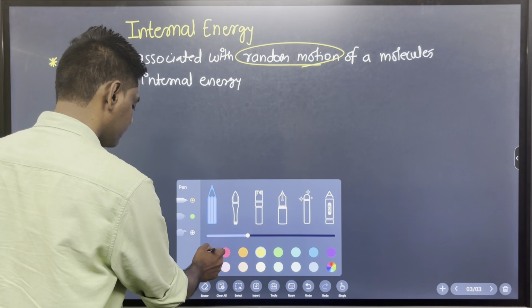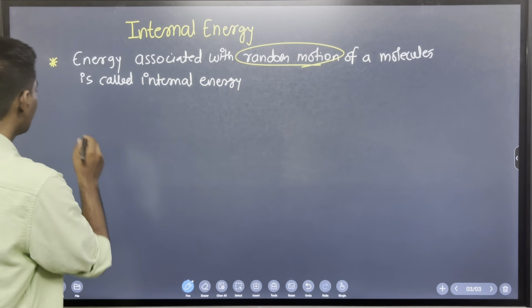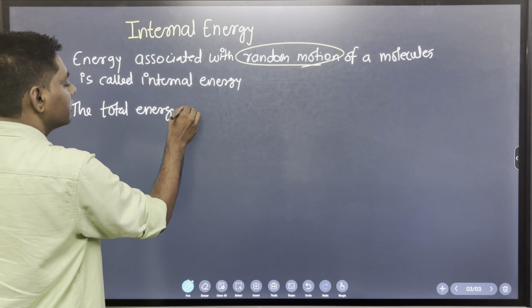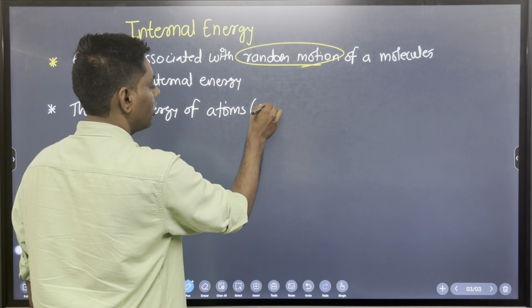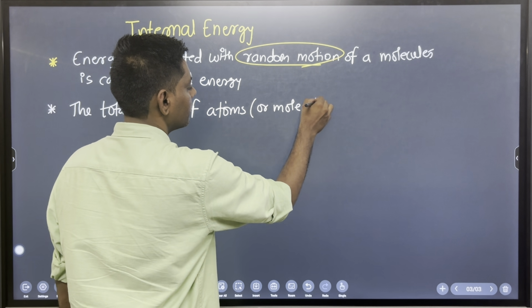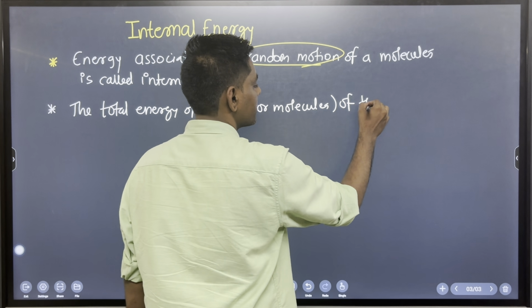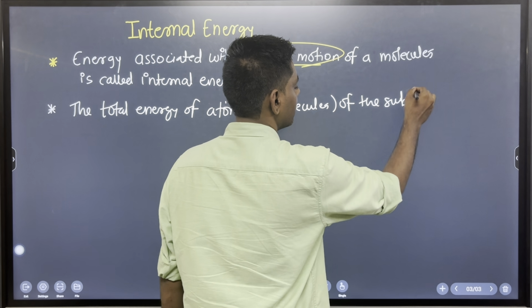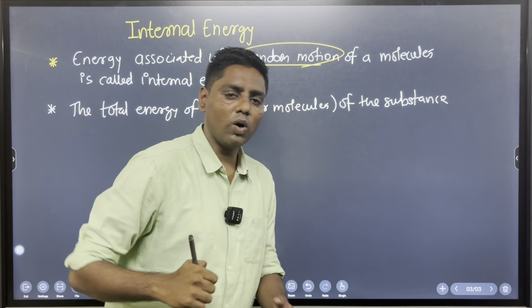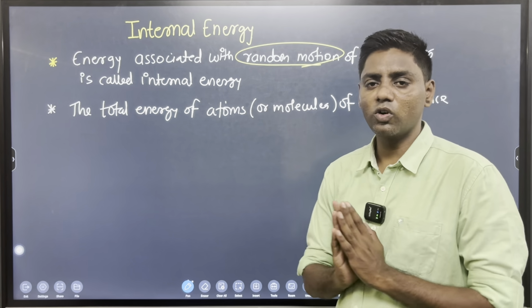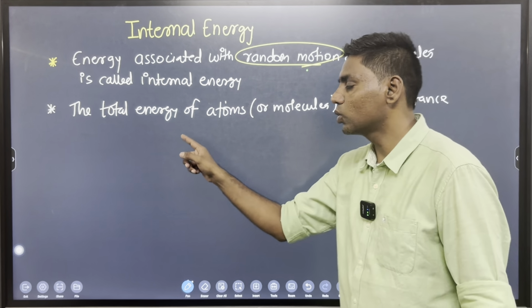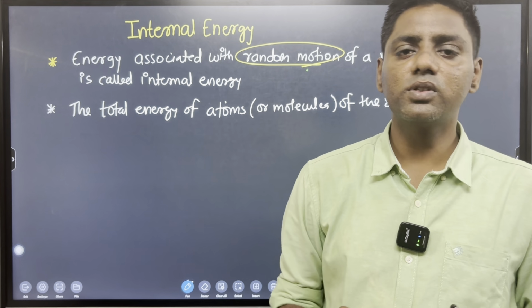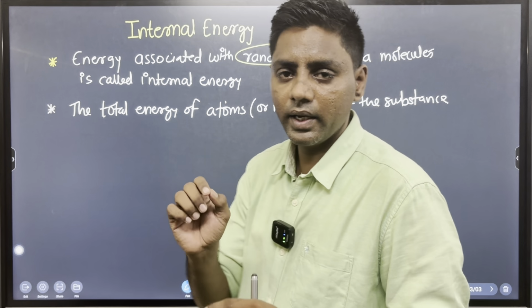And next, the total energy of atoms or molecules of the substance is called internal energy. So these are the two important observations. The first is from the assumptions of the kinetic theory of gases, and the second one is very simple: the total energy of the atoms and the molecules of the substance is called internal energy.